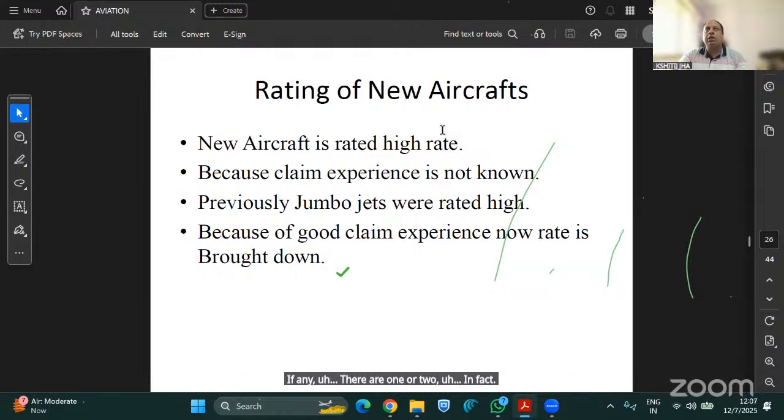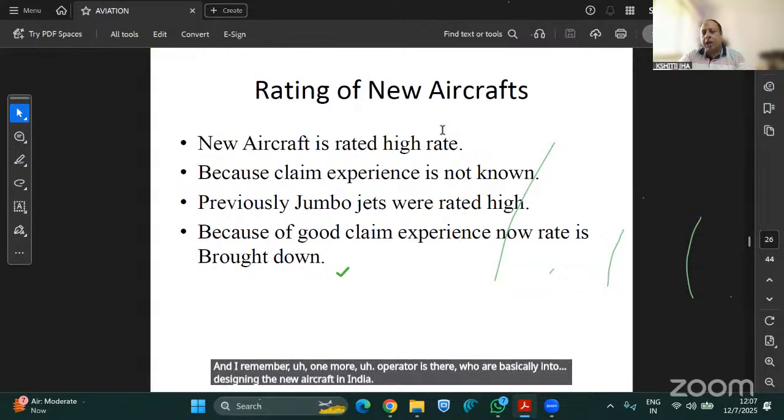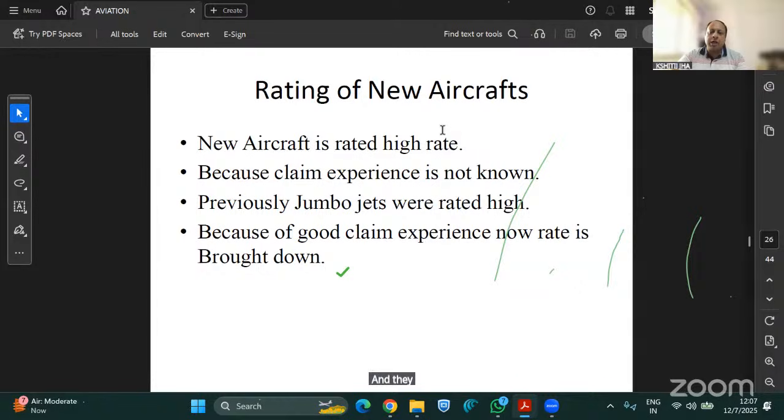But suppose there are any new aircraft operations. There are one or two manufacturers, HAL is there, and I remember one more operator who are basically into designing new aircraft in India. They are making prototypes of the aircraft, and test pilots are there. Of course, it's very risky. Those pilots test the aircraft, and if there is no problem in that aircraft, then only it comes into operations.